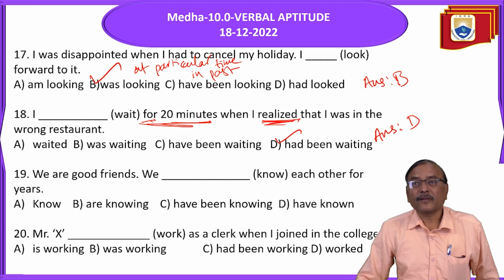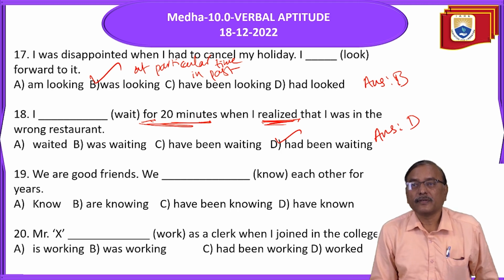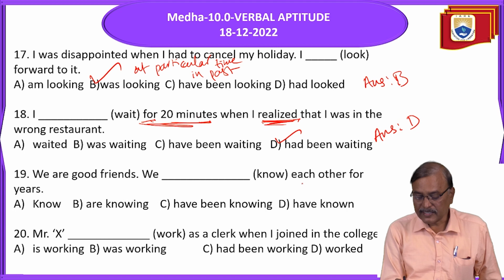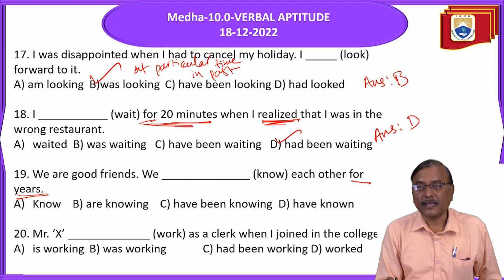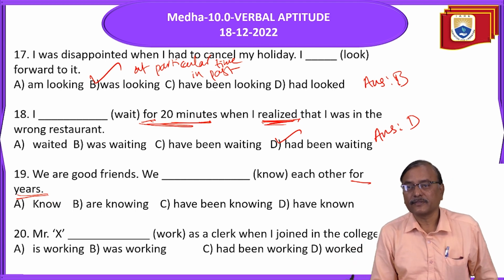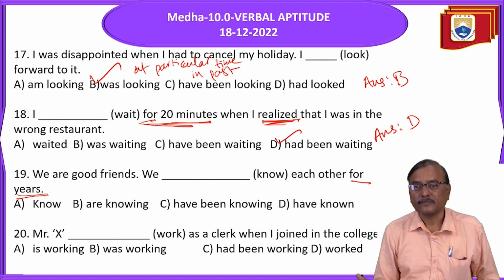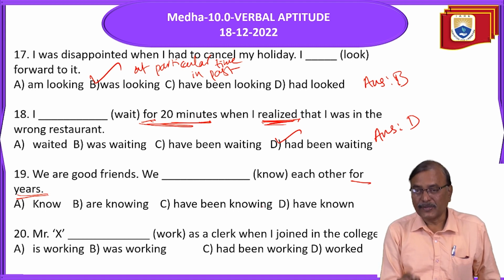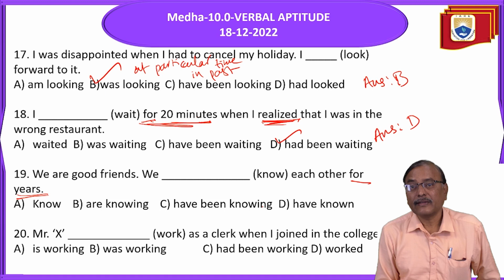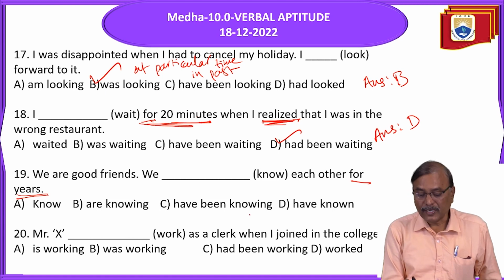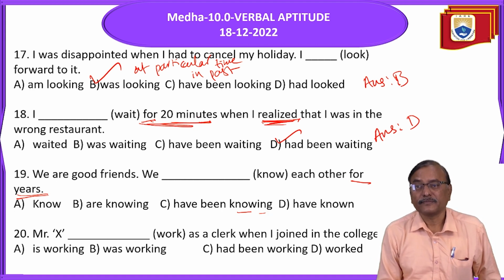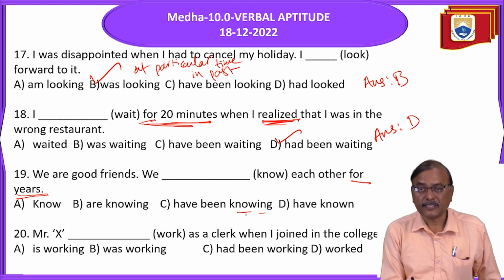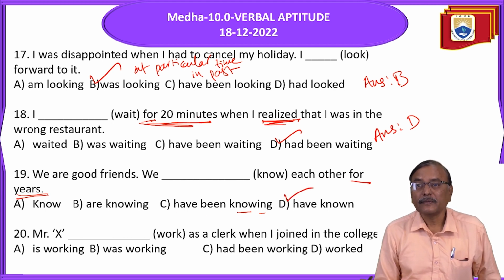Next. "We are good friends. We ___ each other for years." For plus time is there. When for plus time is there, generally present perfect continuous, for plus time or since plus time. So what is it here? Have been knowing. But the problem is, don't use the word know in ing form, in continuous form, because it is a stative verb, a non-progressive verb. So instead of present perfect continuous tense, use present perfect.